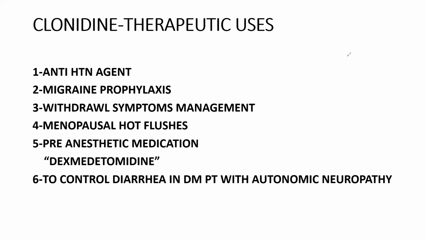This last part you can remember as MAD, right? MAD: menopausal hot flushes, and as an anesthetic medication, that is pre-anesthetic medication, and to control the diarrhea in diabetes patients, that you can remember as MAT. And all six uses together, you can remember as BMW.